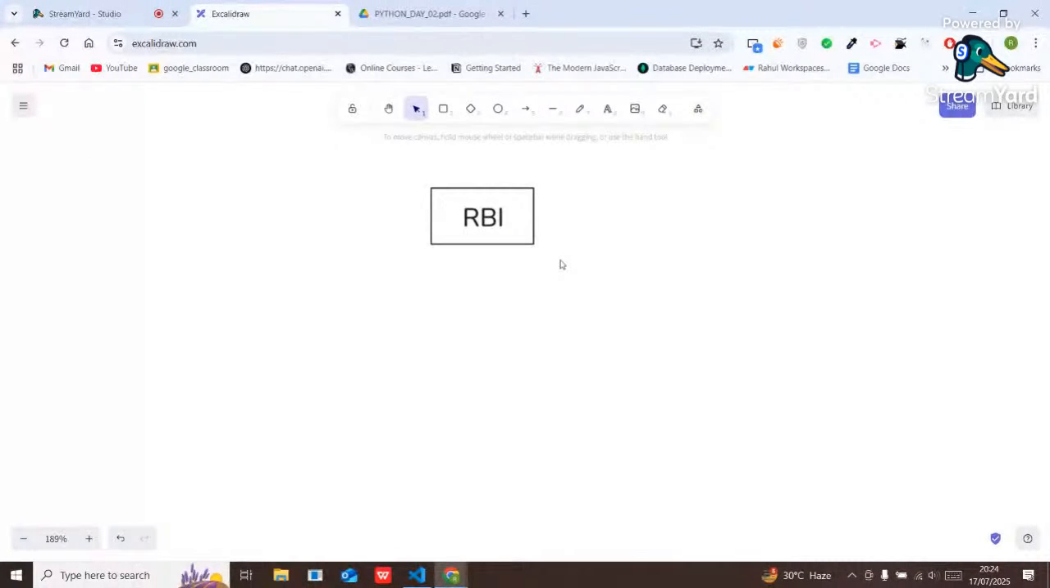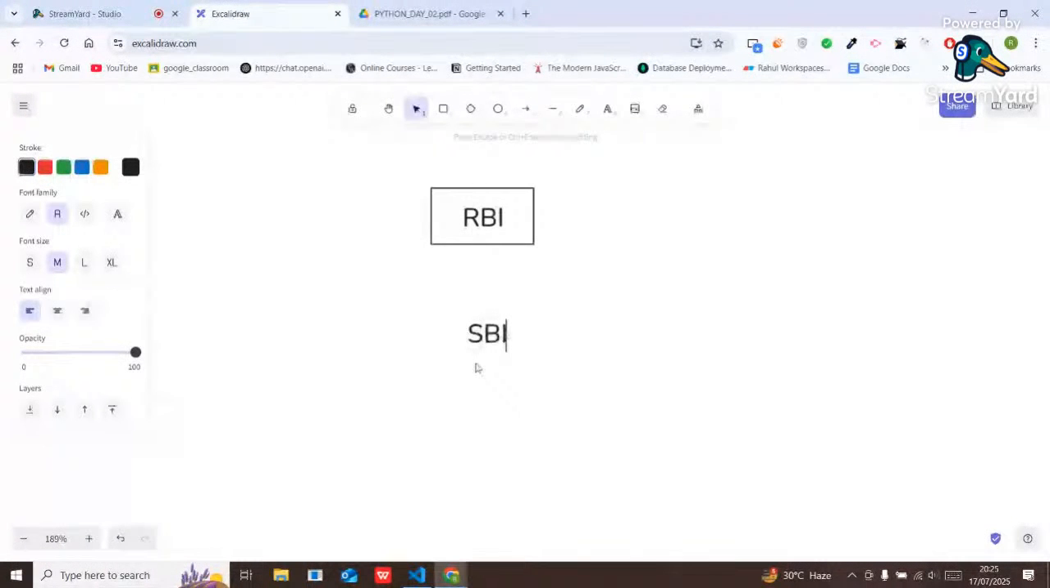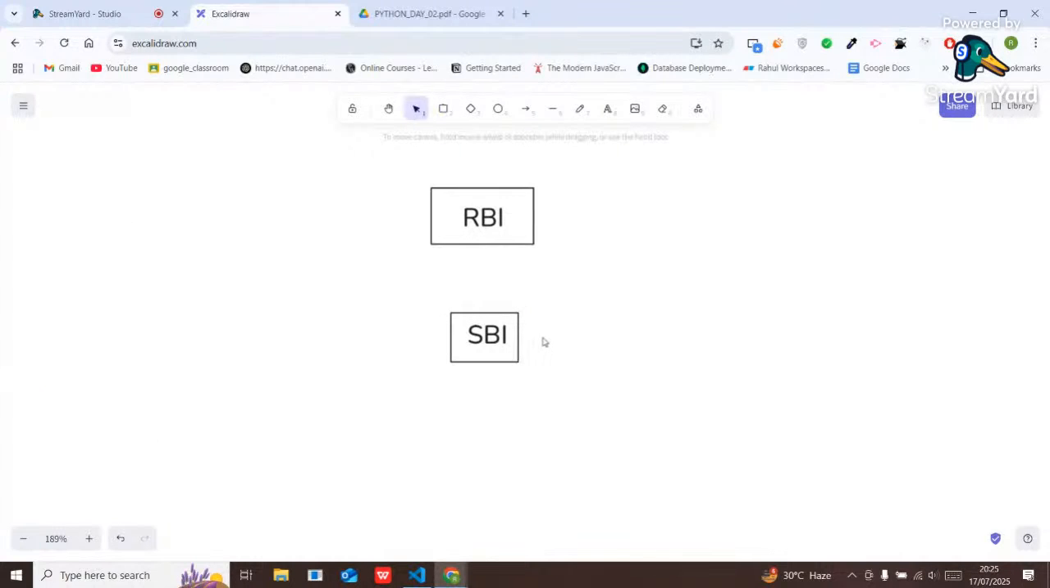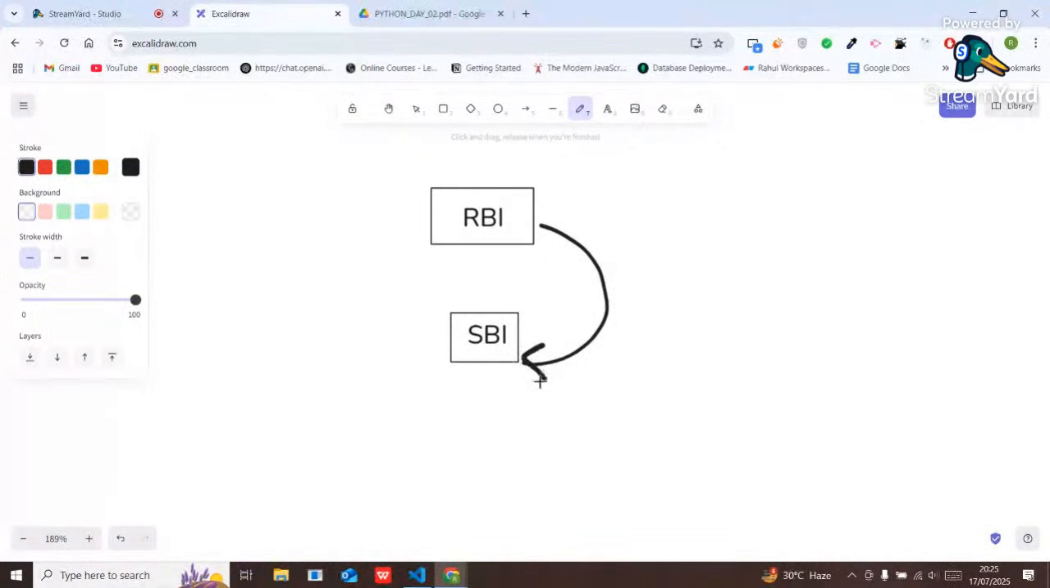Now, from the RBI, many banks have been created like SBI, PNB, HDFC, AU Small Finance Bank. Many banks are there, right? Suppose one bank has been created. The bank name is SBI. So here I can say that all the properties of RBI have been derived into SBI. So here RBI is my parent class, and SBI is my child class.